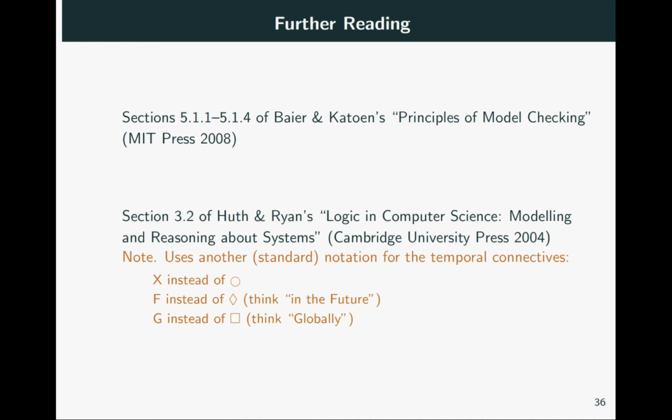If you want to read more about these concepts, I recommend sections 5.1.1 to 5.1.4 in the Baier and Katoen monograph, and section 3.2 in the Huth and Ryan monograph. Note that the Huth and Ryan monograph uses different notations for the temporal connectives, which are good to know since you are likely to find them elsewhere in the literature. It uses X instead of circle for next, F instead of diamond for eventually, think of this as in the future, and G instead of box for always, think of it as globally.